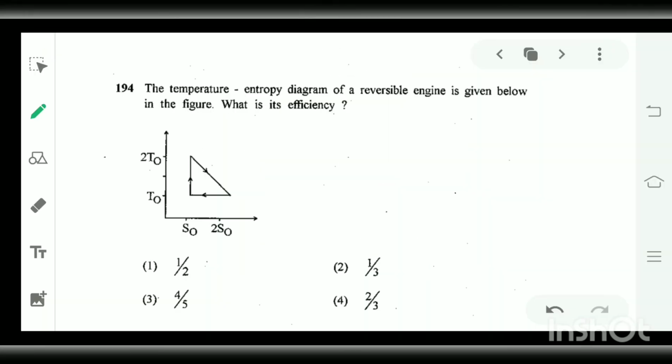Next question is: the temperature entropy diagram of a reversible engine is given below in the figure. What is its efficiency? Okay, we have to find the efficiency, and a temperature entropy diagram is given here. You should know that in this temperature entropy diagram, heat is given by TdS, and change in entropy is proportional to the TdS.